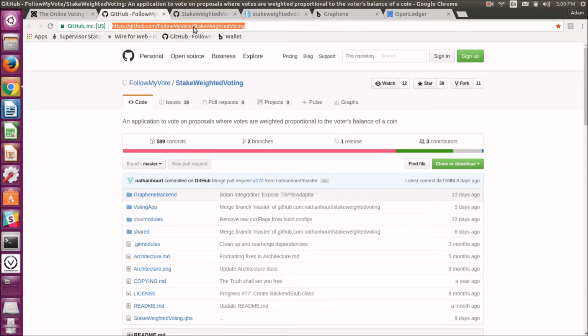In the days ahead, we'll be developing binary files specific to all major operating systems, to include Linux, Mac, Windows, iOS, and Android. Actually, currently we support Linux-based computing systems. So for those of you out there that have a Linux operating system installed on your computer, you can install our stake-weighted voting app by installing Follow My Vote's stake-weighted voting snap package.